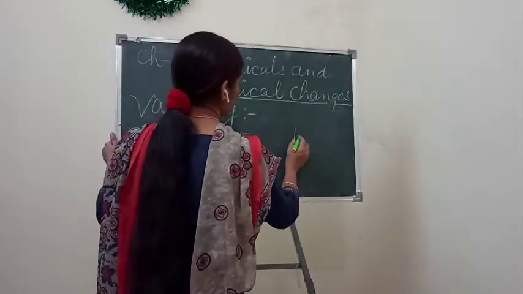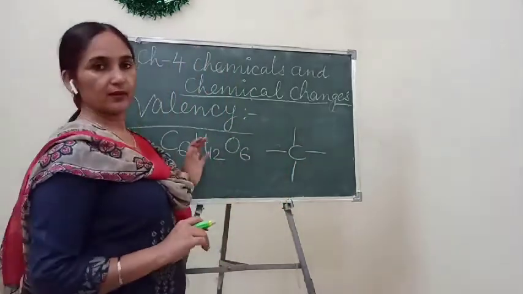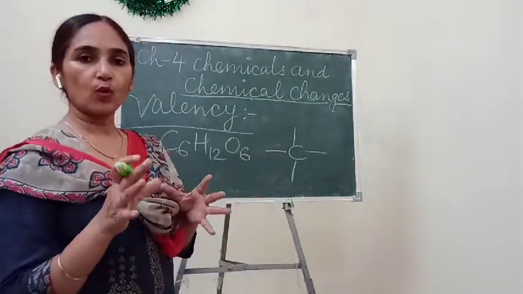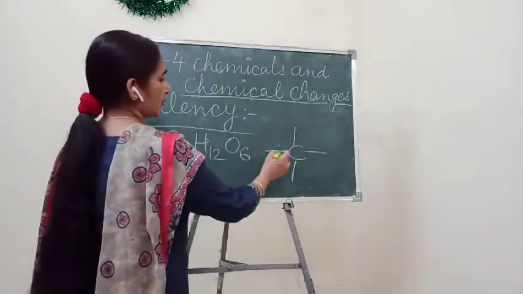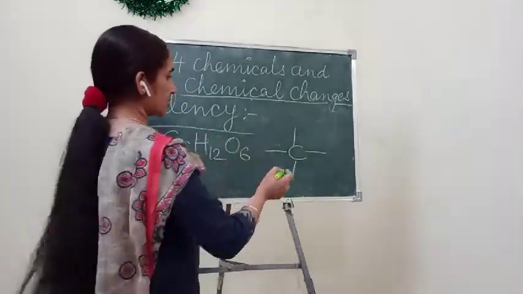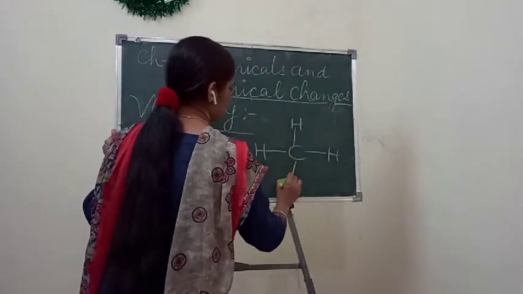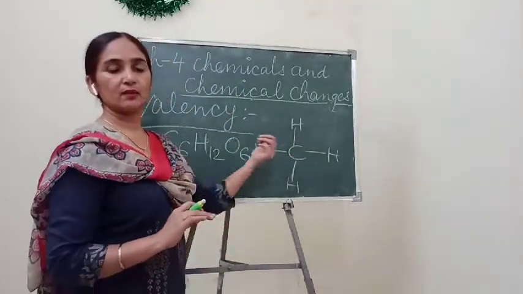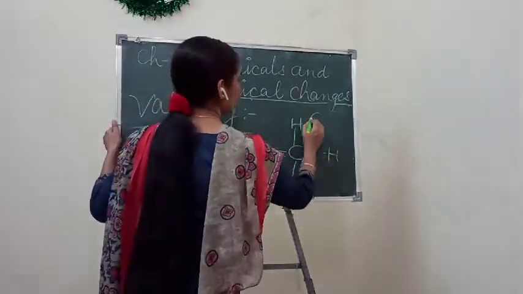Suppose here I am writing carbon. Carbon is tetravalent. Tetravalent means it has 4 valencies. It can combine with 4 other atoms. Suppose carbon is combined with 4 hydrogens. So here we write H and H. 4 hydrogens are combined with a single carbon. So this is called methane.